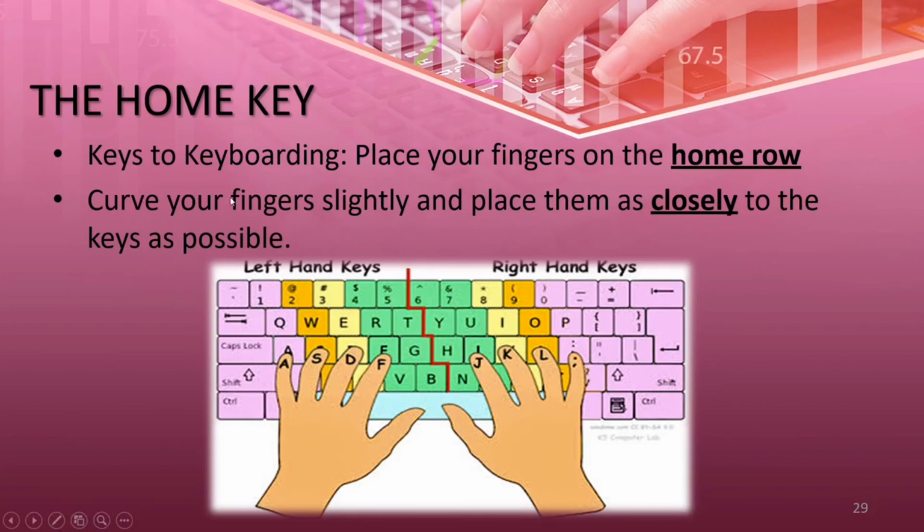Now curve your fingers slightly and place them as close to the keys as possible. For example, see here the little finger is on the A. Now I want to press Q. It is close to the A. So we slightly move the little finger to Q and then return back to the home key. Understood? I am repeating again.